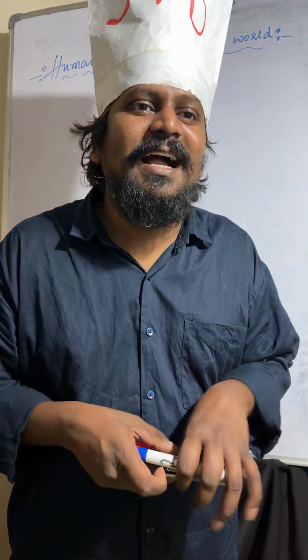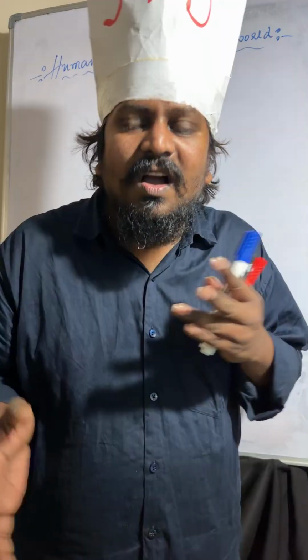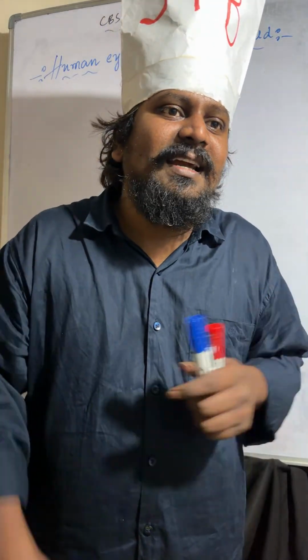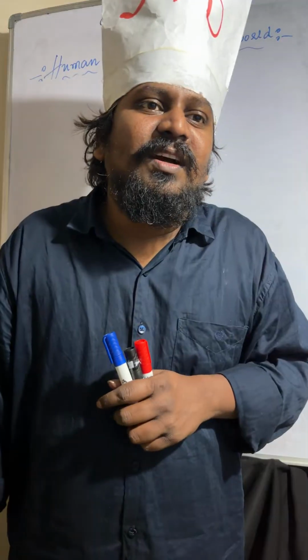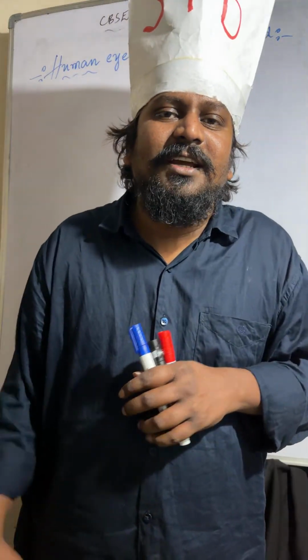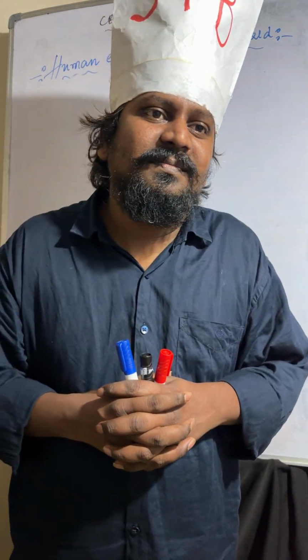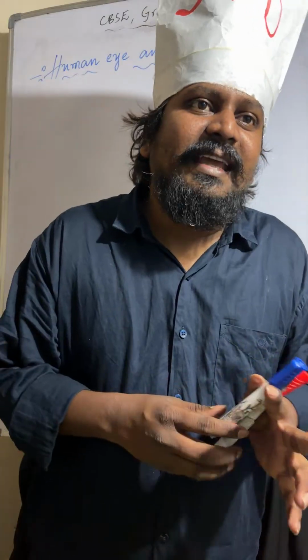Astigmatism. Person can't able to differentiate the horizontal lines as well as vertical lines. So by using suitable cylindrical lens, we can able to correct the defect.